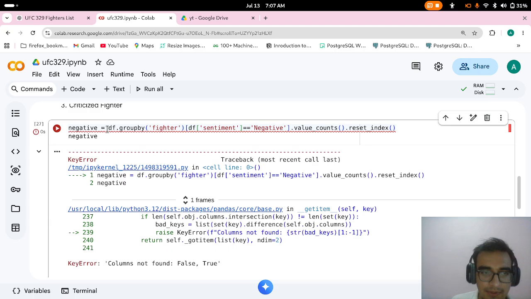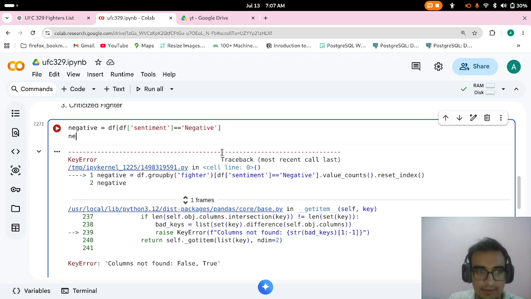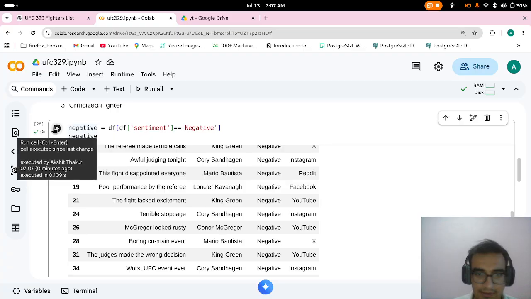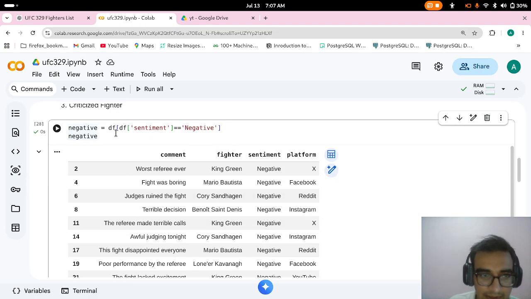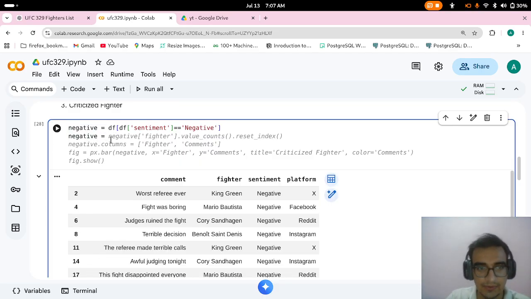Let me do it in a different way. From df we check sentiments, and if sentiments are negative, it will provide all the negative sentiments that we have. You can see all the negative sentiments.